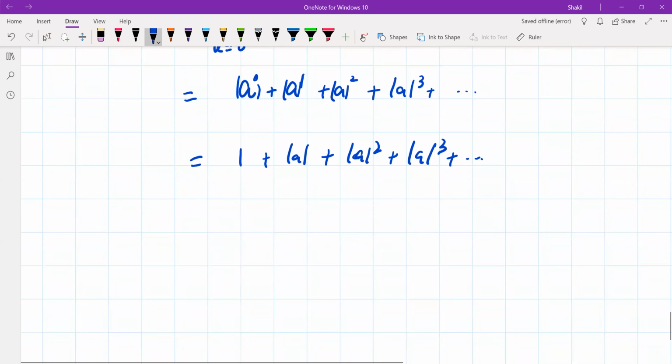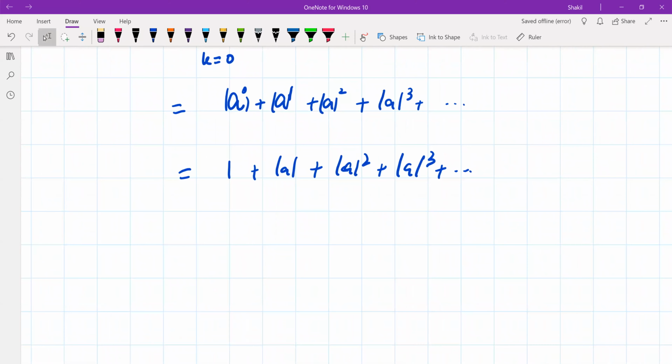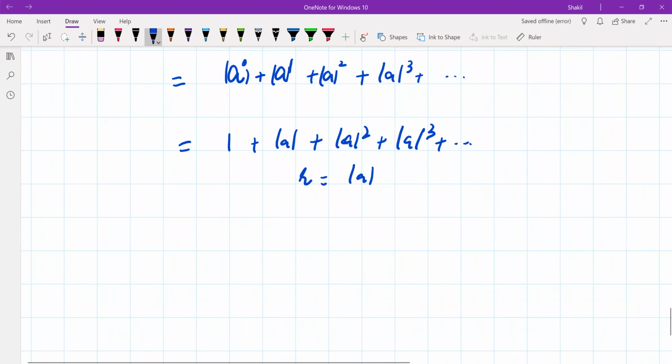So this is a GP where the common ratio R is equal to mod a. This is our sum, and we know that this GP sum is equal to 1 by 1 minus R, where R is mod a.